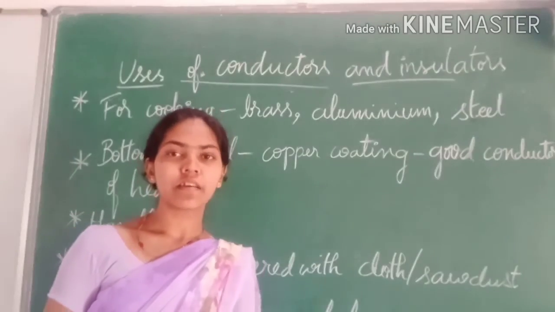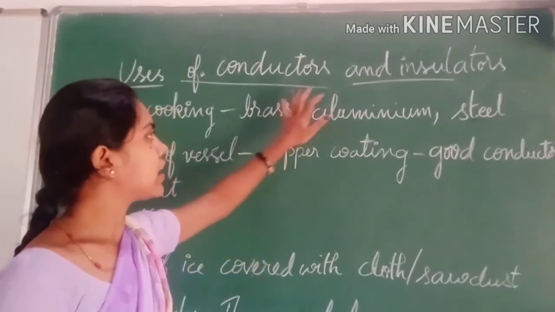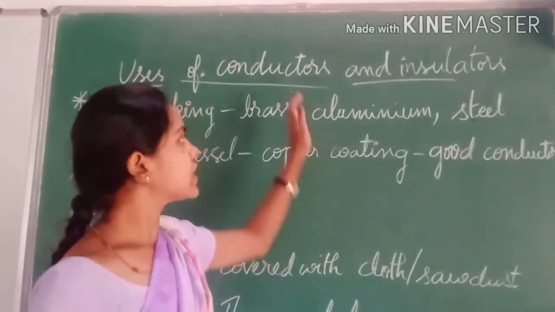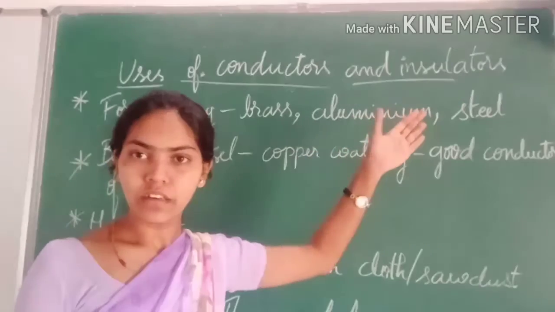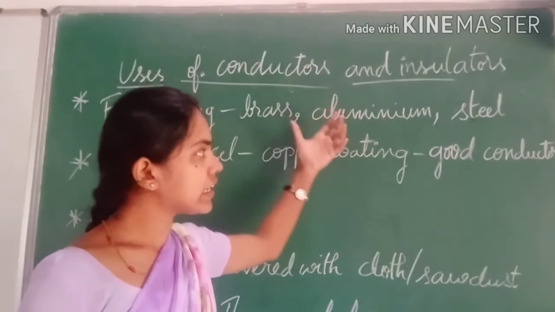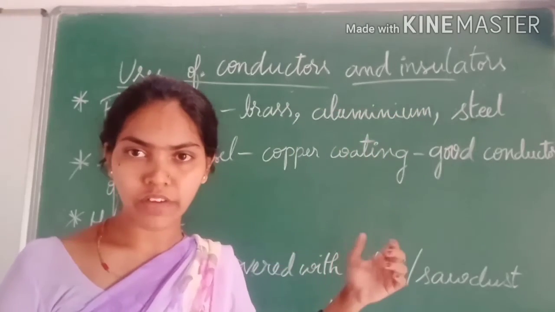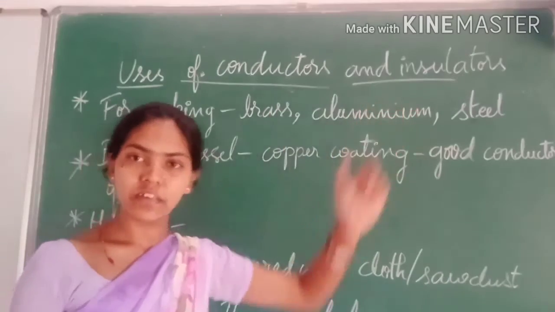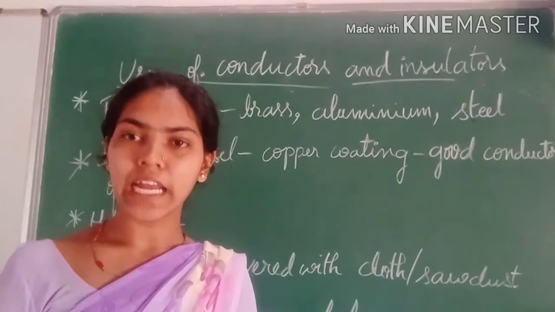Now let us discuss the uses of these conductors and insulators, because they are very helpful in our daily life.